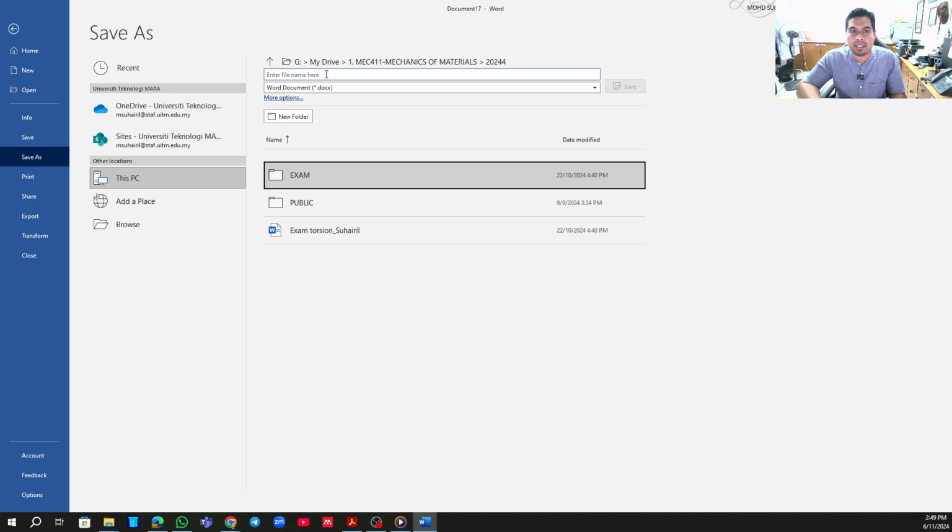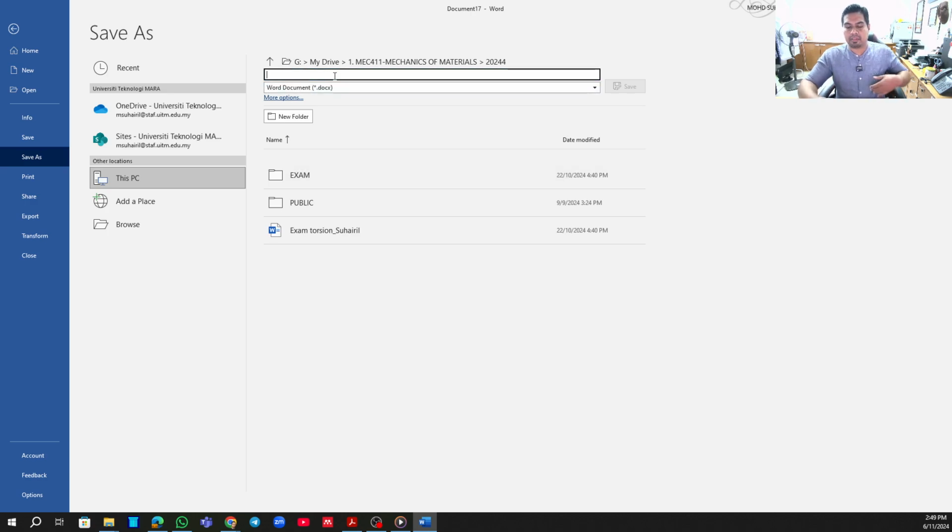You can rename the file, let's say G1, or anything related to your group name.